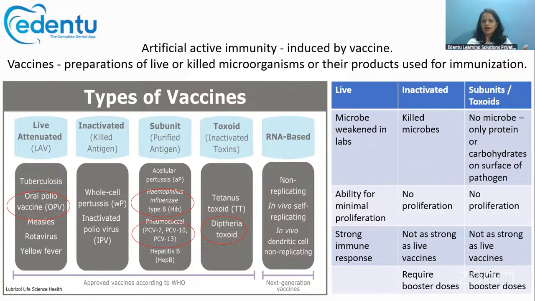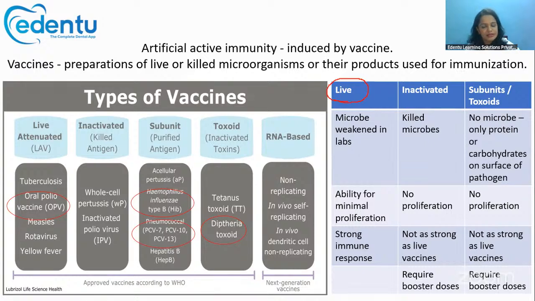Take it like an HIV patient or any other kind of immunocompromised patient comes to you for vaccination, and which of the following vaccines is contraindicated in such people? Live vaccines will not be given for immunocompromised patients. Live vaccines are always contraindicated for immunocompromised patients.